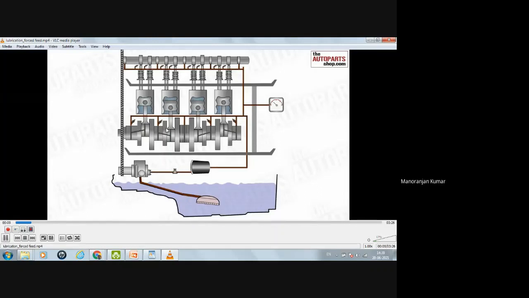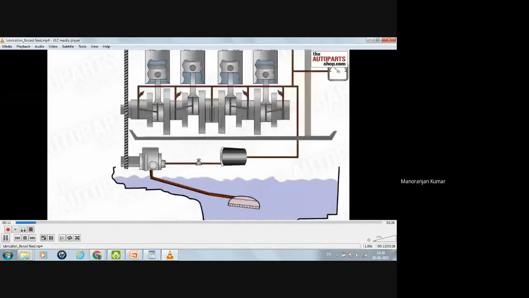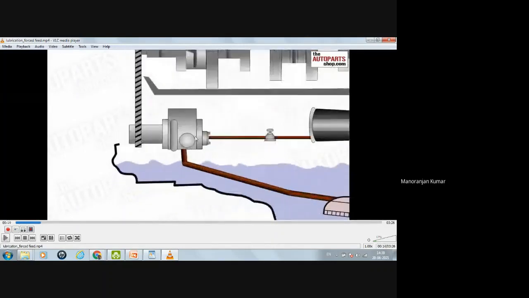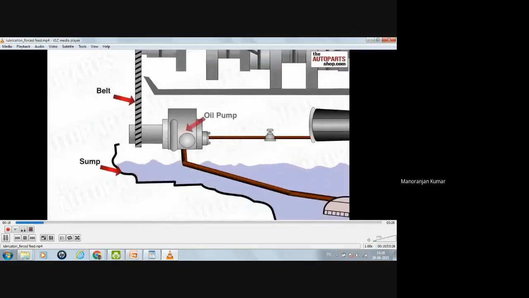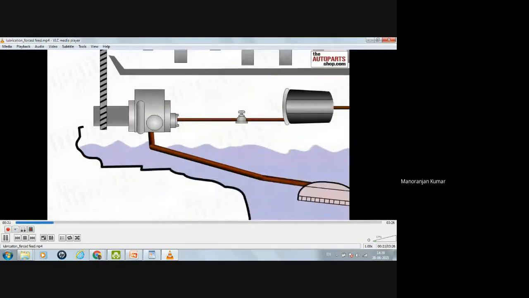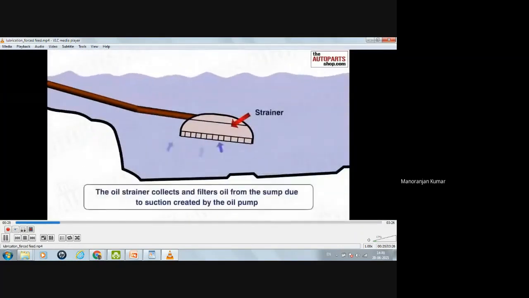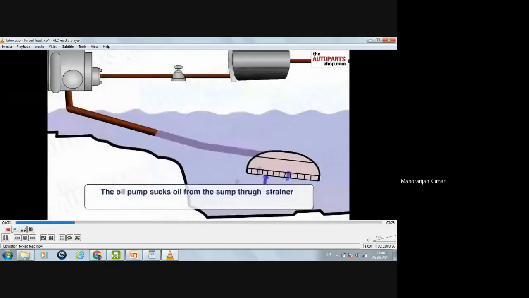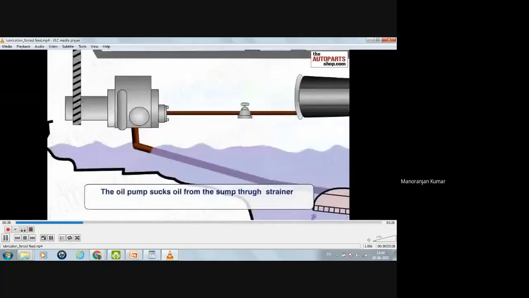And this pump can be run by the crankshaft also with a belt and pulley. Now this is the strainer. The oil strainer collects and filters oil from the sump due to the suction created by the oil pump. Okay. Now you can see the oil is going upward. The oil pump sucks oil from the sump through a strainer.